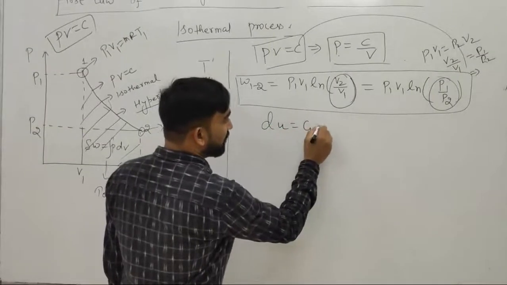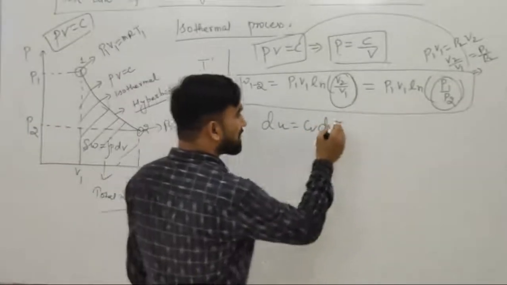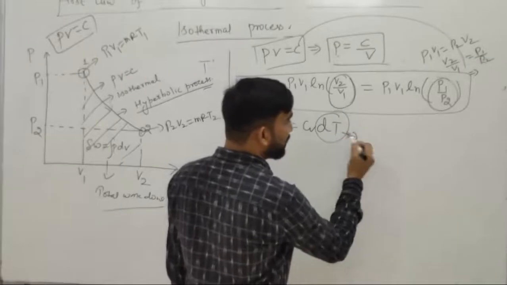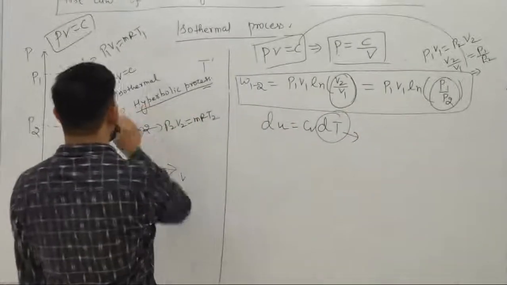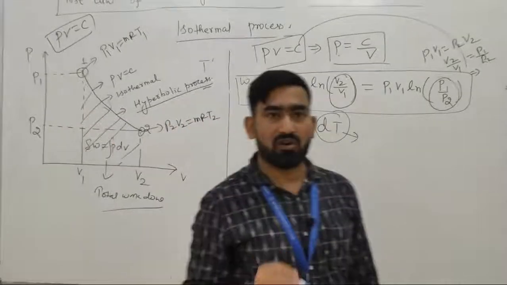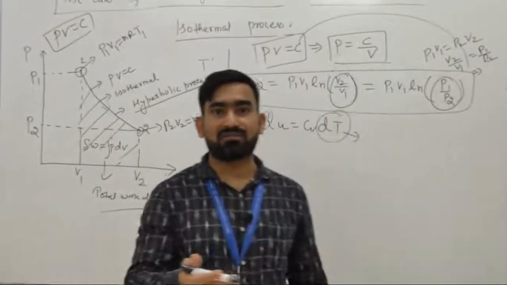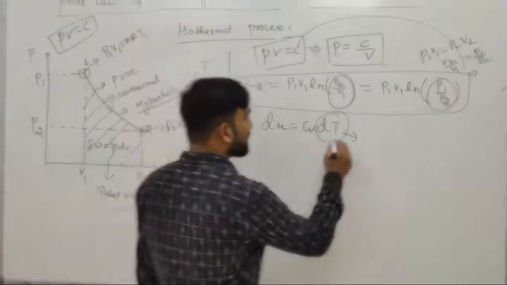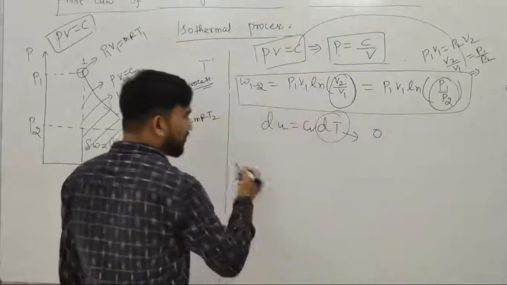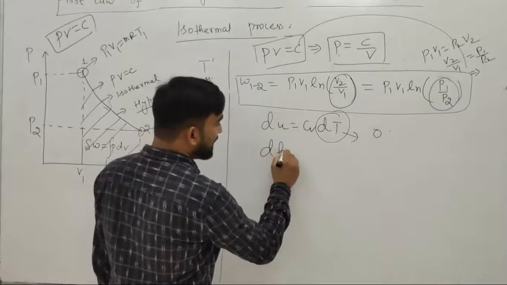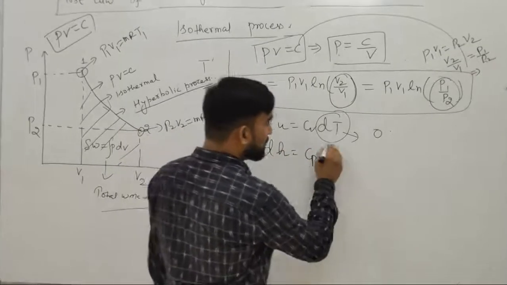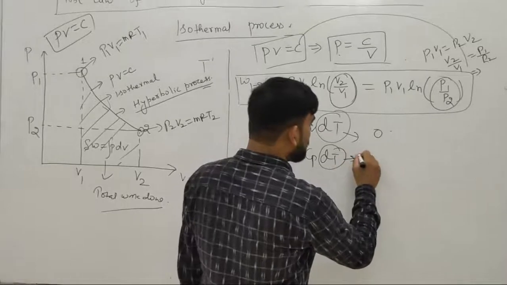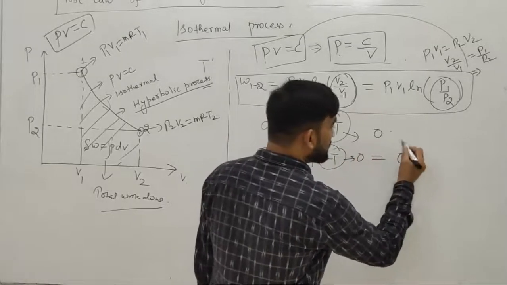Now we will see what is the change of internal energy. dU is Cv dT, because it is a constant temperature process, so there will be no change of temperature at point number 1 and point number 2, because temperature will be constant at point 1 as well as point number 2. So it is 0. What will be the change of enthalpy? dH, it is Cp dT or Cv dT, whatever it may be. dT is constant here. So total value will be 0.